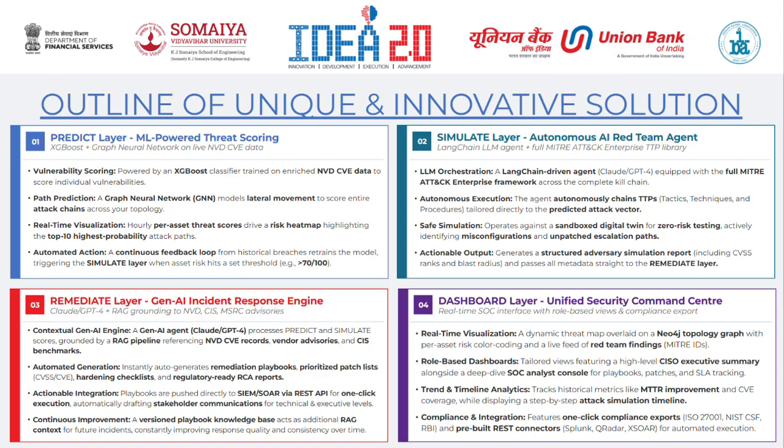Moving on to the outline of our unique and innovative solution. So let's walk through each of the four layers PreEmpt has. Let's start with layer one, which is predict. We ingest the NVD CVE database, which has over 2 lakh vulnerabilities, enrich each one with CVSS scores and exploit availability flags, and run it through an XGBoost classifier.